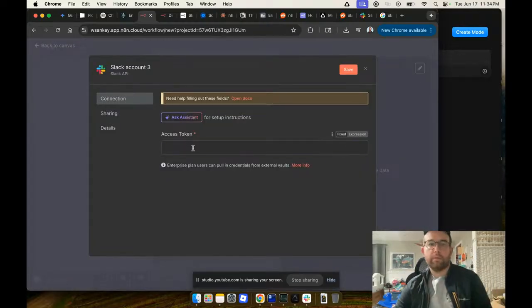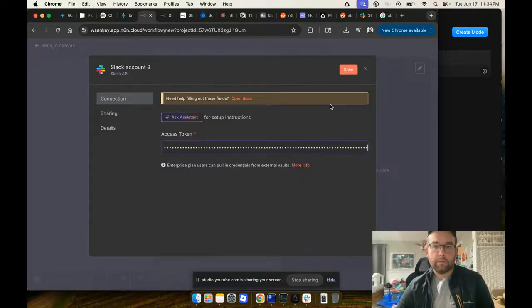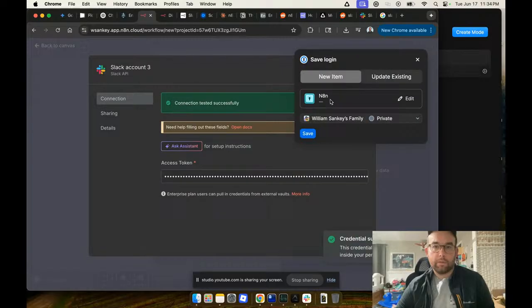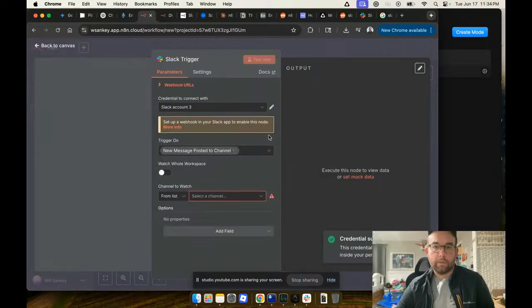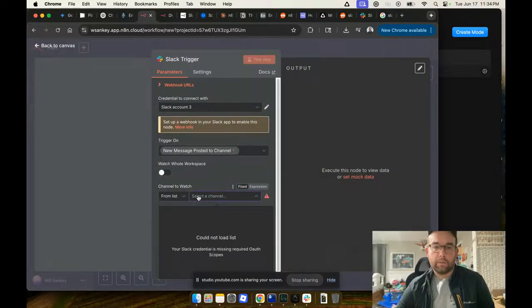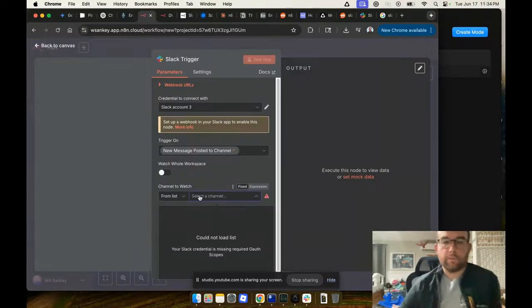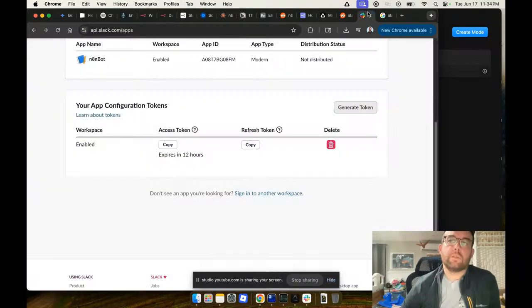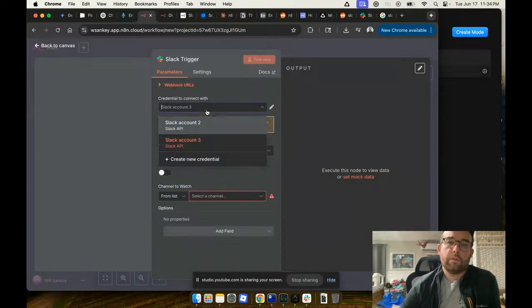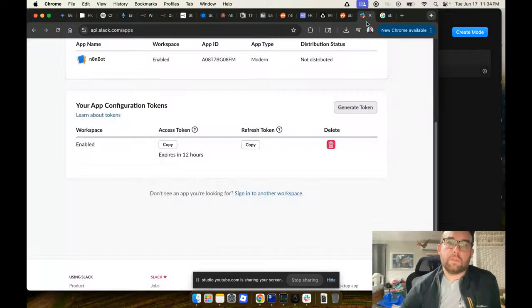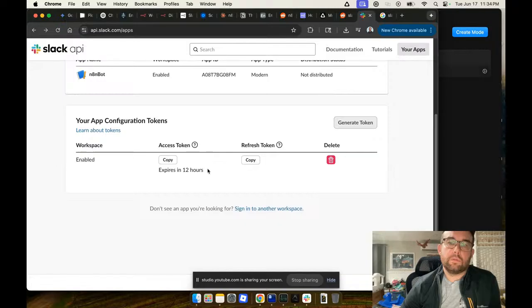Create new access token. Okay. Your Slack credential is missing required... oh, scopes. What the hell? Scopes. Shoot.